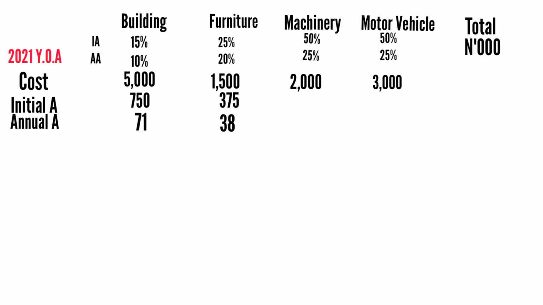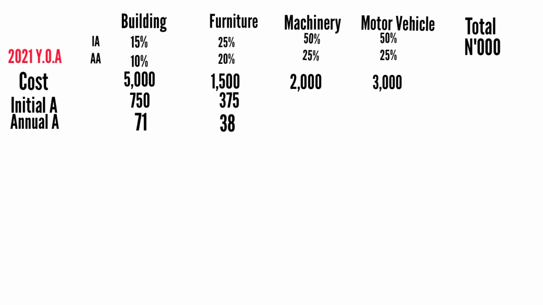It's because I'm putting it on screen. Don't approximate like that too much in exam. You understand? Because our own is abbreviated, that's why I'm approximating. So you have, let's say, 38 as your annual allowance. Okay. Now you go to your next asset, machinery. Machinery costs 2 million. Does machinery fall in 2021 year of assessment?